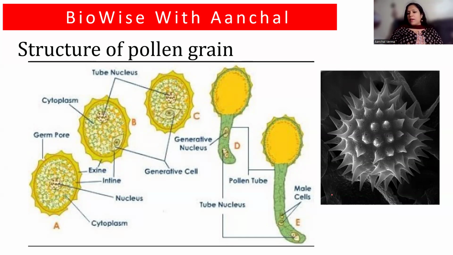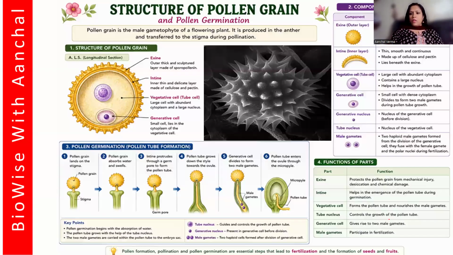Okay, this is the microscopic view of the pollen grain. You can see here, right? Coming here, this is a huge written content. You can take a screenshot if you want. Okay. Now here, if you see, the pollen grain is a male gametophyte. Pollen grain is the male gametophyte of the flowering plant. It is produced in the anther and is transferred to the stigma during the pollination process.